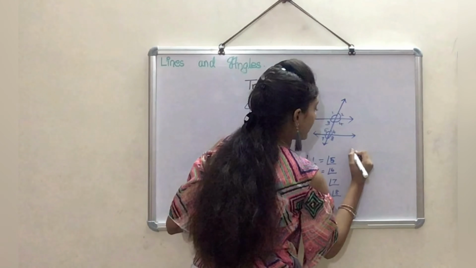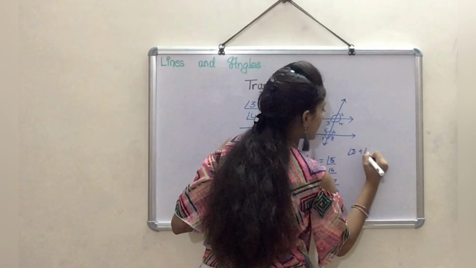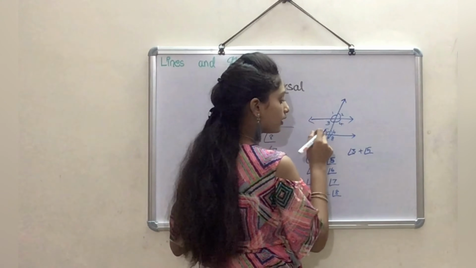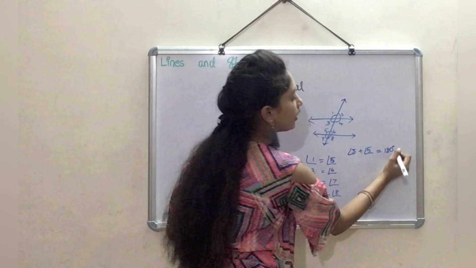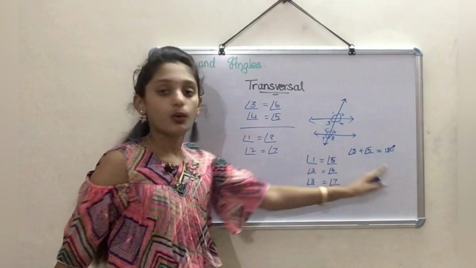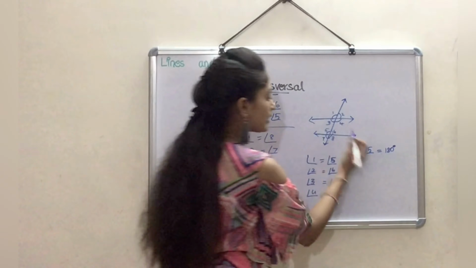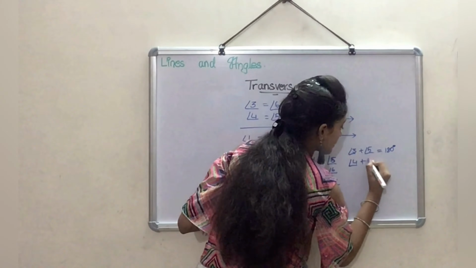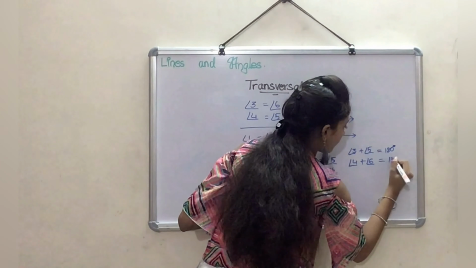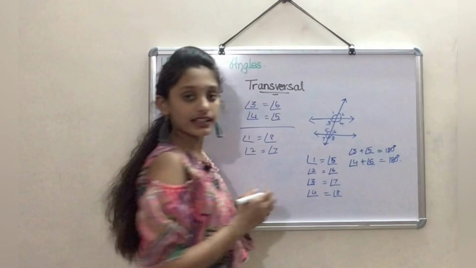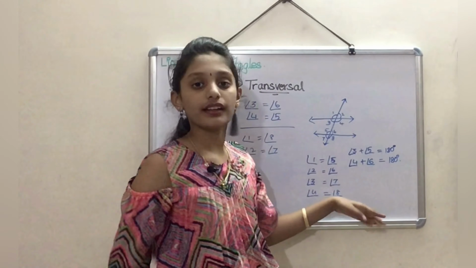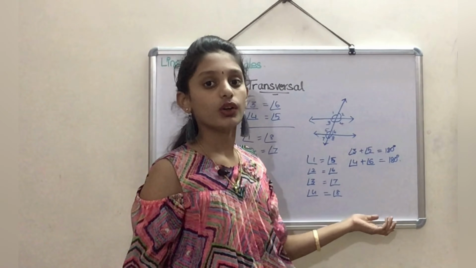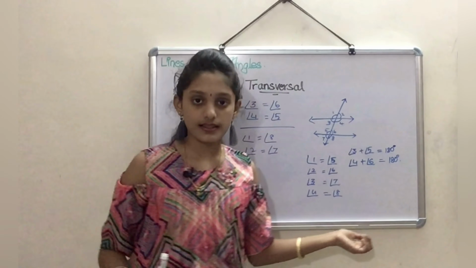So angle 3 plus angle 5 are supplementary, equal to 180 degrees. Similarly, angle 4 plus angle 6 gives 180 degrees. We can prove this by co-interior angles.